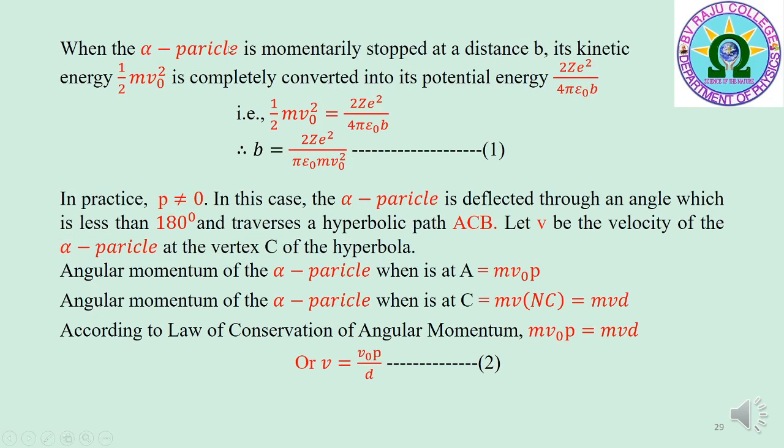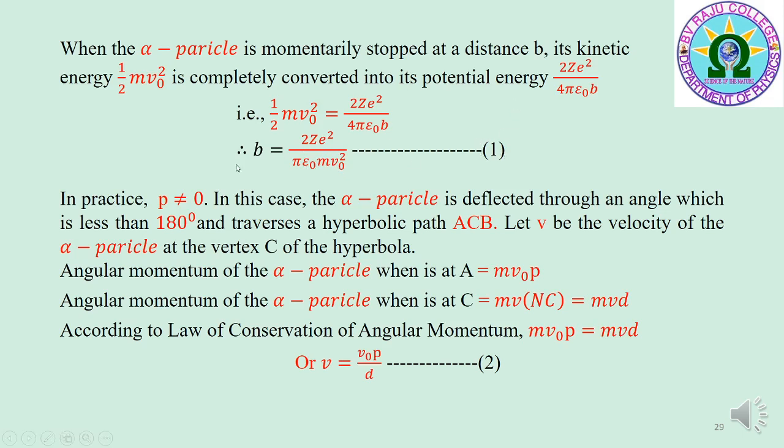When the alpha particle approaches directly towards the nucleus, it is momentarily stopped at a distance b, where its kinetic energy half mv0 square is completely converted into its potential energy 2Ze square by 4 pi epsilon 0 b. That is, half mv0 square is equal to 2Ze square by 4 pi epsilon 0 b. Therefore, b is equal to 2Ze square by pi epsilon 0 mv0 square, where v0 is the velocity of the alpha particle when it is at distance b from the nucleus.